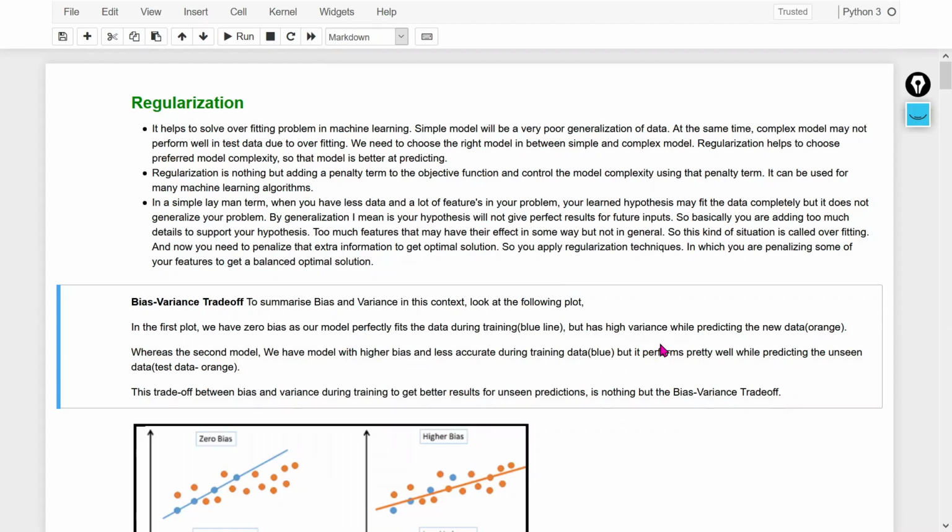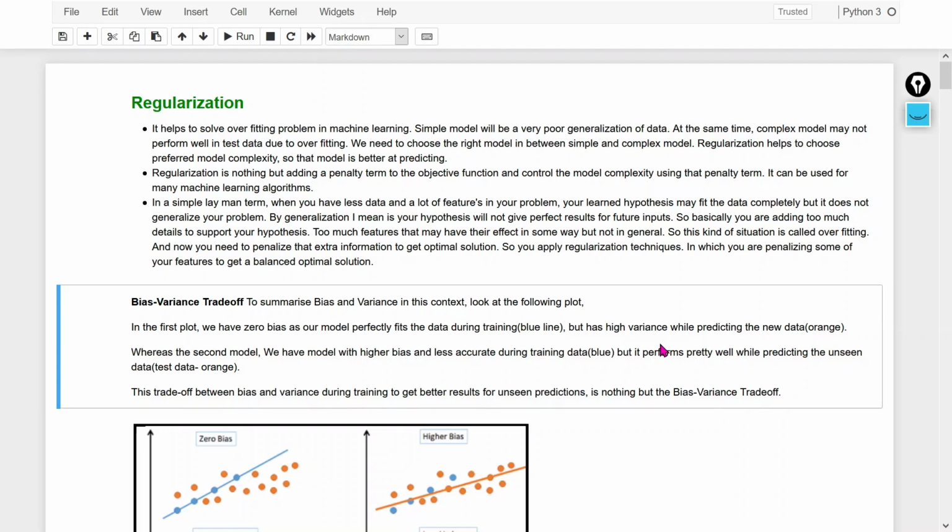Today I am going to discuss regularization. Before starting the video, I am assuming that you are aware of the bias and variance trade-off and underfitting and overfitting. If you are not aware, please check out my respective video. I will mention the link in the description. So now let's start regularization.